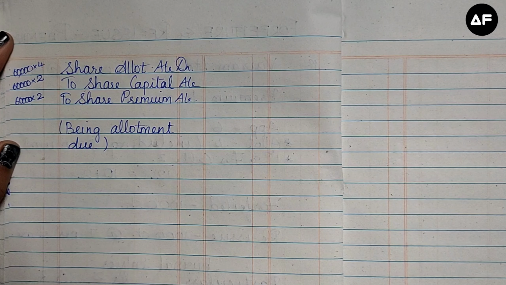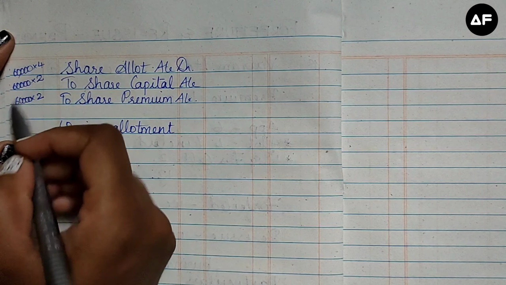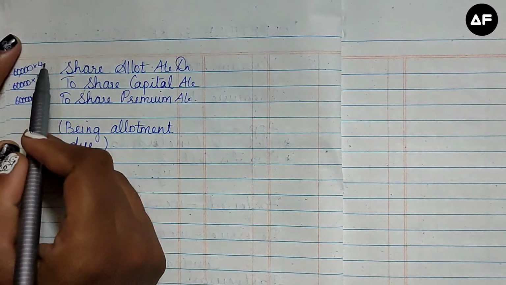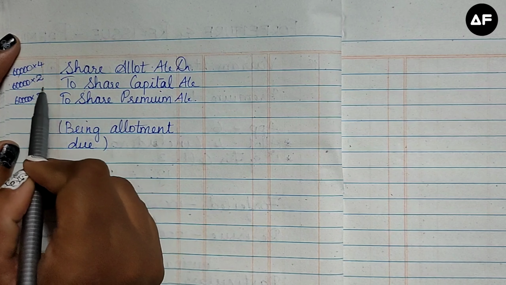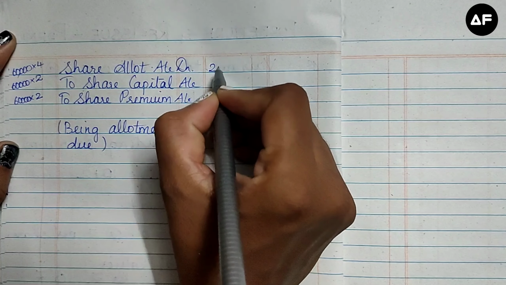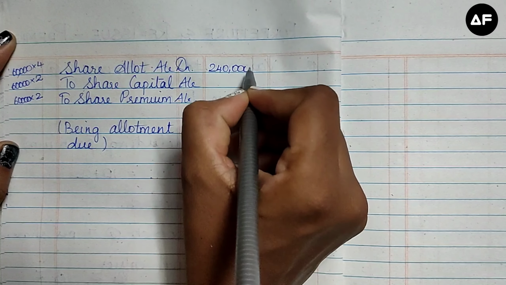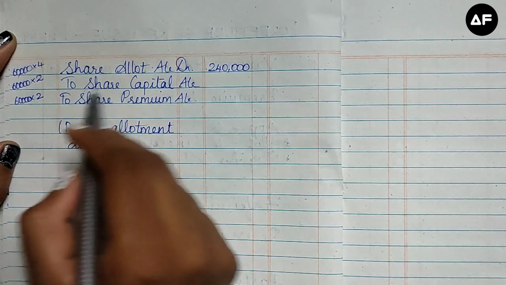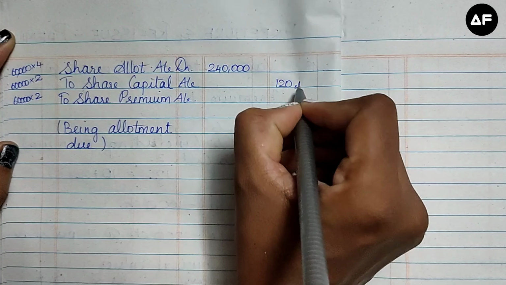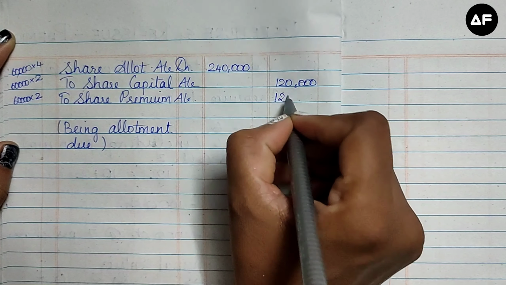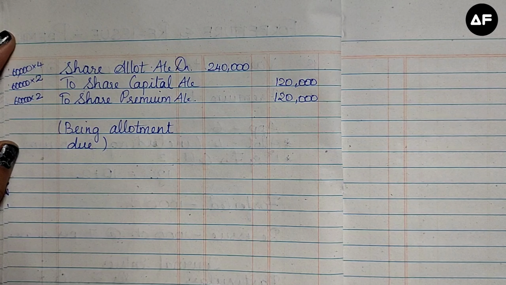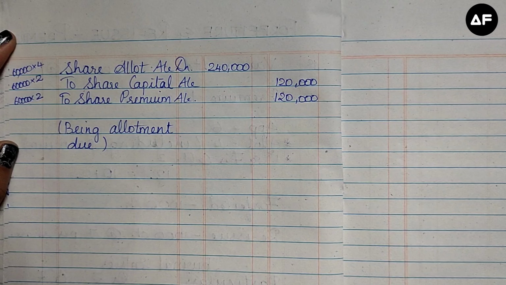In the previous sum, when there is no share premium, we used to put the same 4 rupees and multiply and write it off over here in the debit and credit columns. But here we have to find the difference between share allotment and share premium and put the 2 rupees. So 60,000 into 4 is going to be 2 lakh 40,000. That is the only debit which we have, and the other two credits are going to be 60,000 into 2, 1,20,000. So if I add my debit and my credit, it's going to be equal to 2,40,000. So that is my due entry.